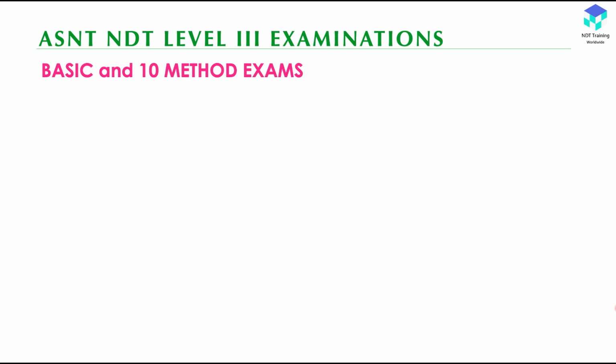Whether it is RT, UT or MT, PT, you don't bother, you want to become a level 3 faster. So the best method is visual testing. Visual testing is one of the simplest and easiest methods to clear the examination and to get certified as an ASNT NDT level 3. The second easiest method is MT, magnetic particle testing, but nowadays